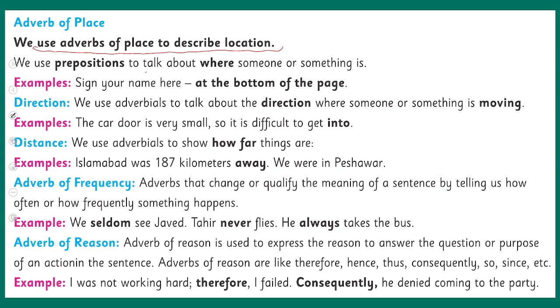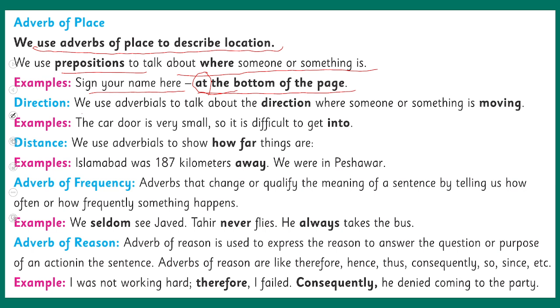So we use prepositions to talk about where someone or something is, like sign your name here at the bottom of the page. So at the bottom is actually a preposition. At is a preposition which is indicating a certain place, and a certain place on the page. So this is how the adverb of place is used. They are used most of the time with the prepositions to express the complete meaning.